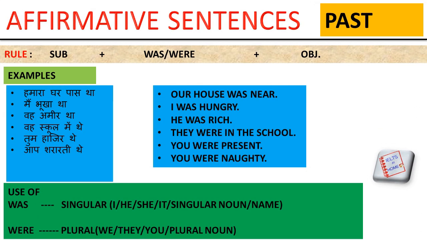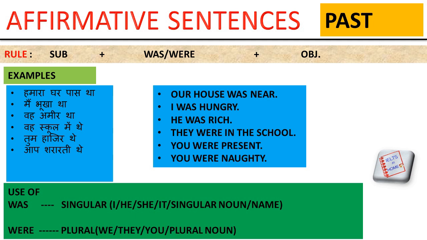Firstly, start with affirmative sentences in past. The rule is subject plus was/were plus object. You can use was or were. Was is used with singular like he, she, it, a singular noun, a name, and also with I. And were is used with plural: we, they, you, or a plural noun. You can see the examples. I wrote them in Hindi as well as in English, so you can understand them better.